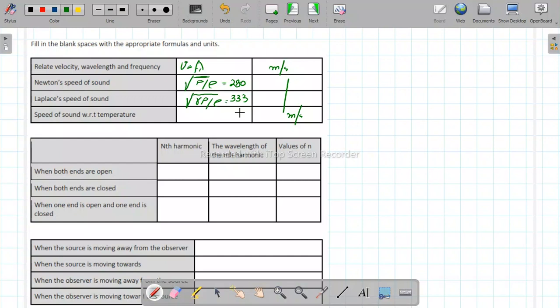Speed of sound with respect to temperature. You must have derived the equation that speed of sound at a given temperature plus 0.61 for every 1 degree centigrade increase in temperature leads you to the speed of sound at any required temperature. Right? This equation here suggests that with every 1 degree centigrade increase in temperature, speed of sound increases by 0.61 meters per second. Let's just see a few questions from this topic and then we'll move forward towards the formation of the stationary waves.